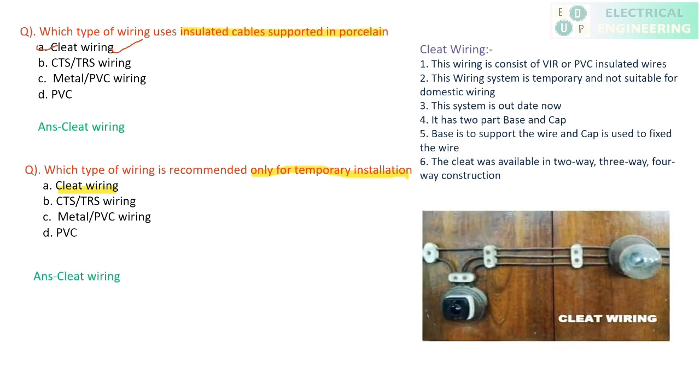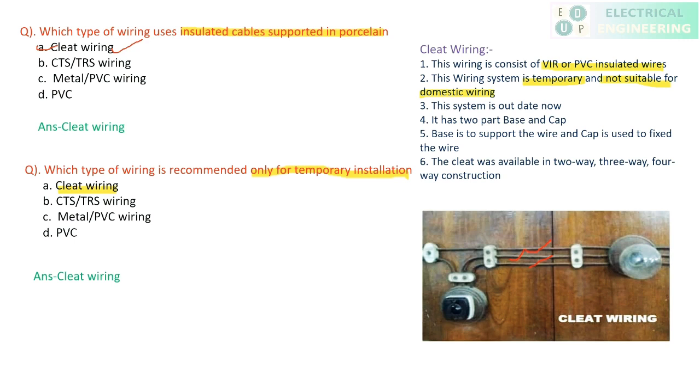Now see, these are the points related to cleat wiring. Basically, this wiring consists of VIR and PVC insulated wires. VIR means vulcanized Indian rubber, and PVC is polyvinyl chloride insulated wires. Clear? This wiring is temporary, and as I said, it is not suitable for domestic wiring. Why is this not suitable for domestic wiring? Because see here, those wires are live wires. Clear? And these are very dangerous. So this is not recommended for domestic wiring. Clear?